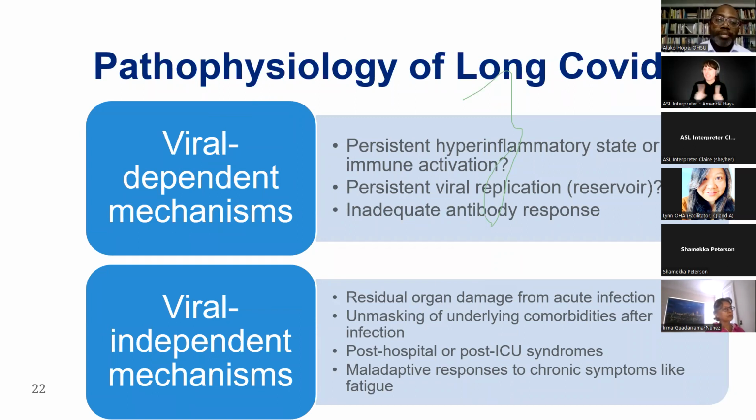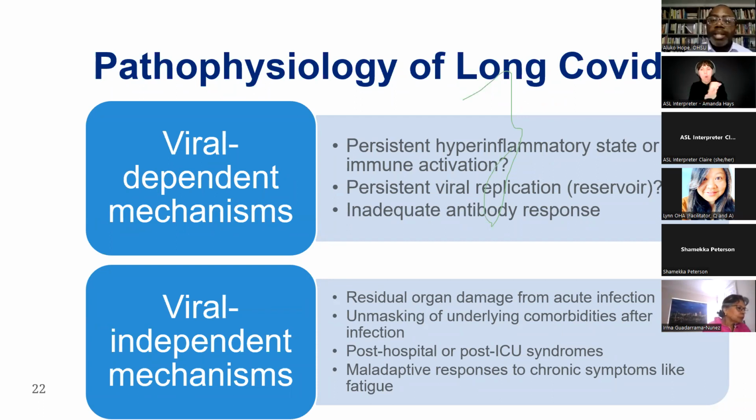Some things may happen directly as a result of the virus and what the virus does when it's causing the infection, meaning the virus is COVID, whether it be because of continued inflammation in the body, persistent immune system activation, whether it be, there's still a debate about whether some people still have small amounts of virus replicating in small reservoirs of the body, whether it be in the gastrointestinal system, and maybe that's contributing to some of the symptoms. So those things are open questions that I think science is still debating and looking for different pathways. I suspect that it may end up being all of those things rather than just one of them.